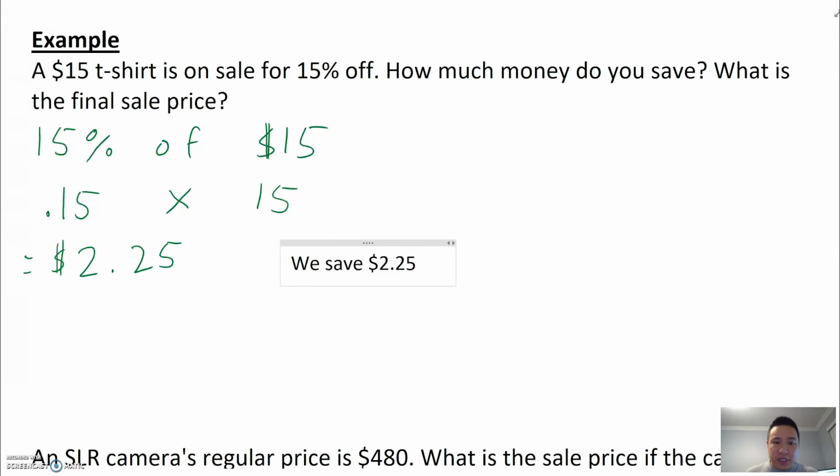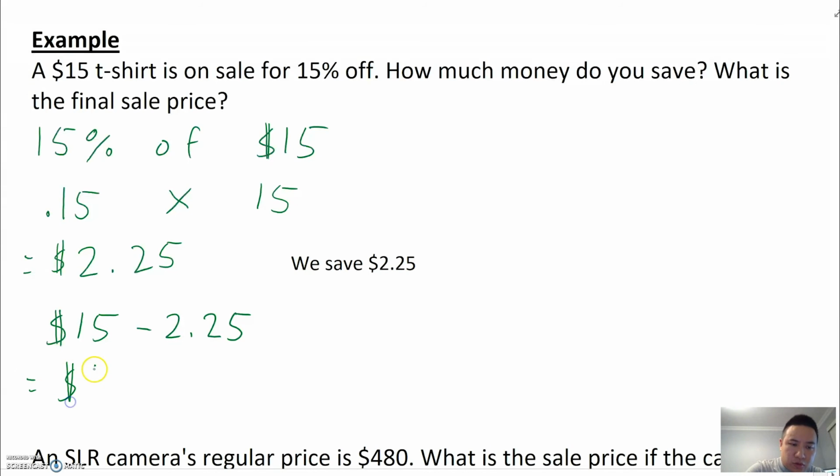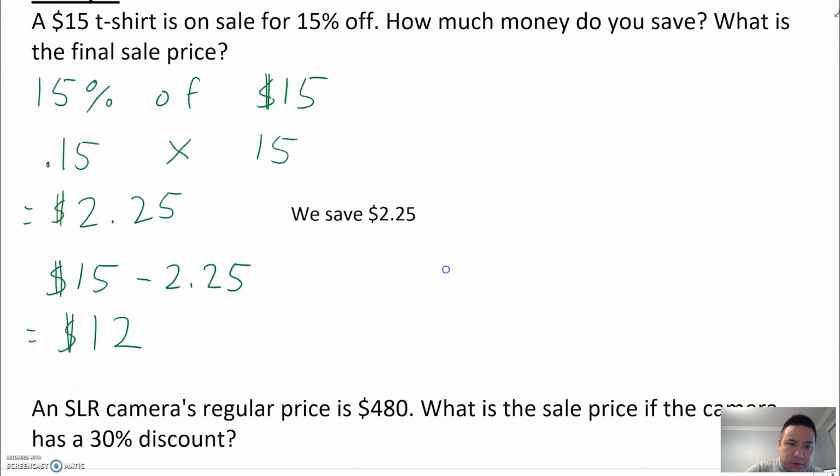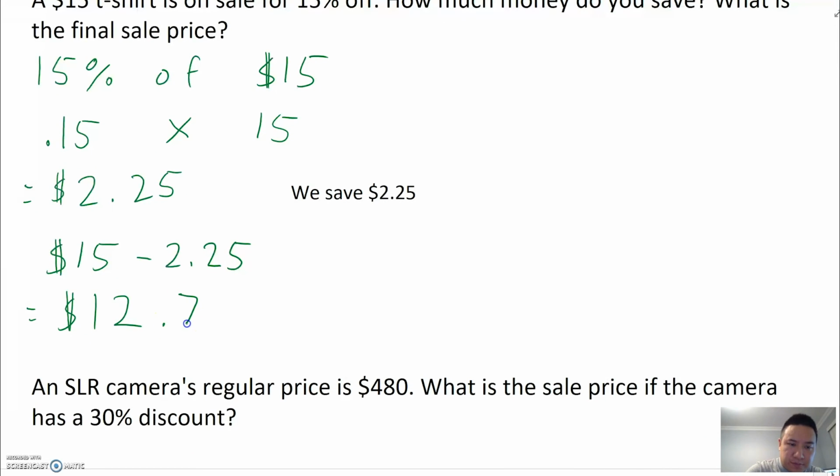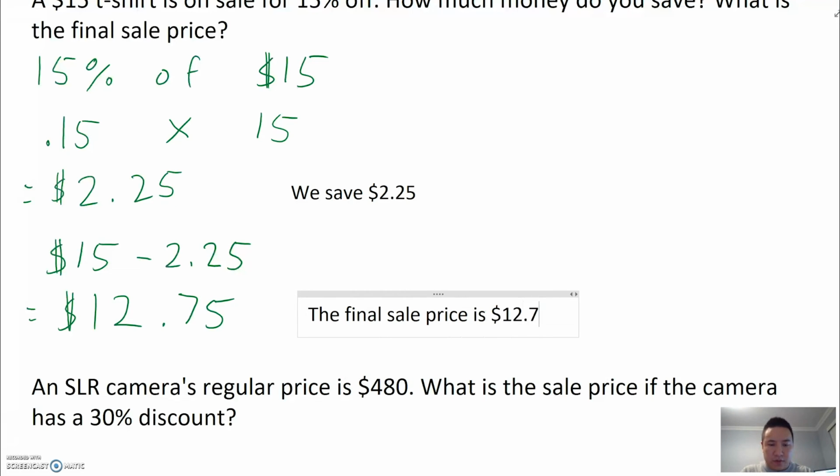Now, what is the final sale price? So if that's how much money we're saving, well, then we can take that off of our price. Let's take our $15 and now let's subtract the discount, which was $2.25. And that works out to $12.75. The final sale price is $12.75.